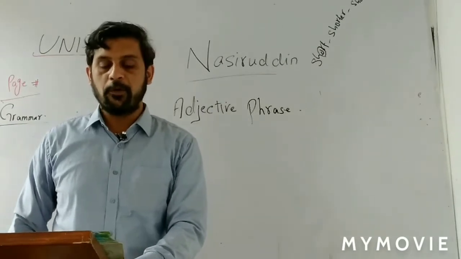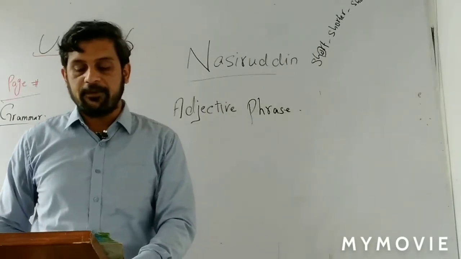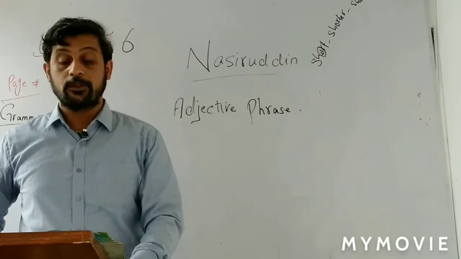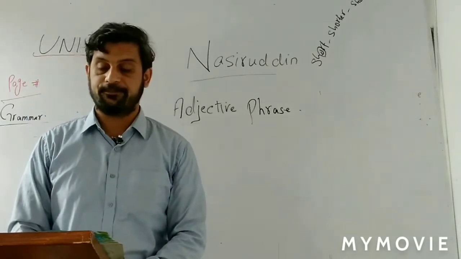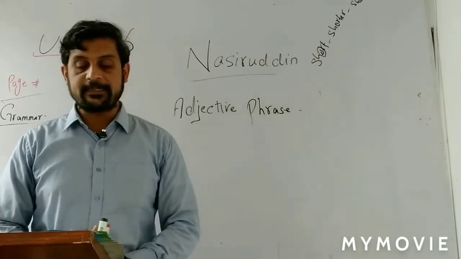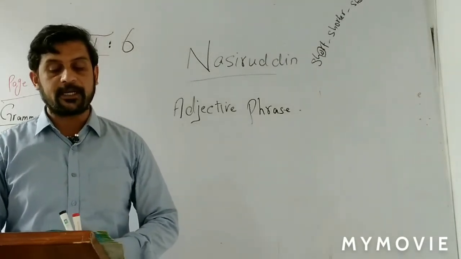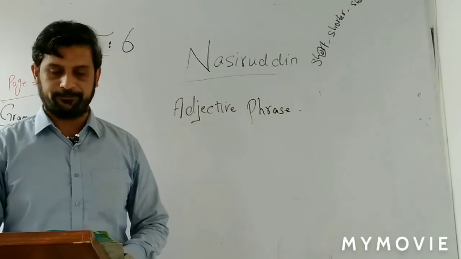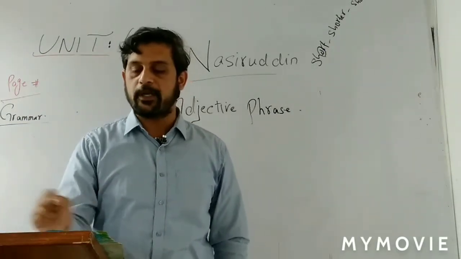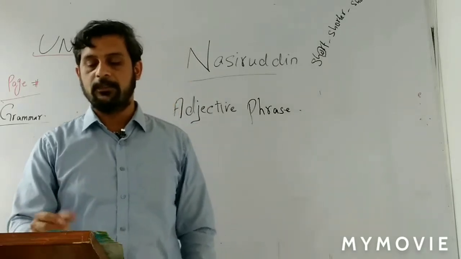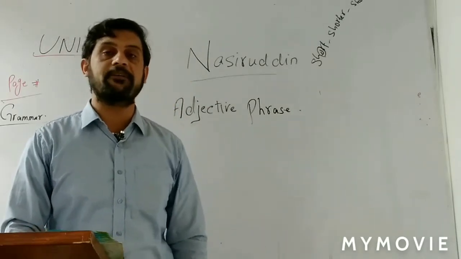Number 1. Have you ever seen an elephant with a white skin? So here the adjective phrase is with a white skin. Come to the second sentence. He was wearing a crown made of gold. Underline this phrase, made of gold, and write below it that it is an adjective phrase.